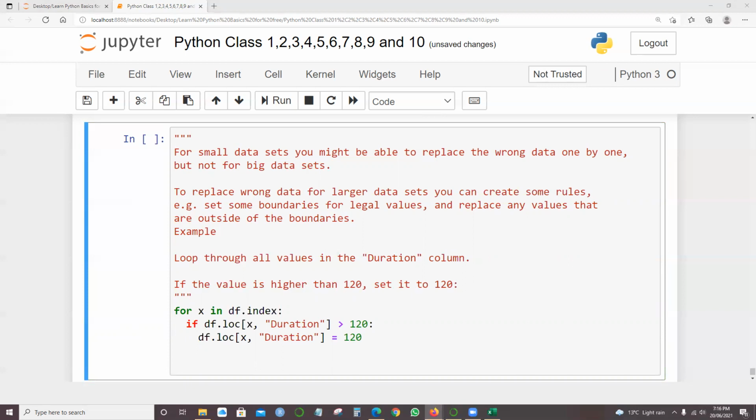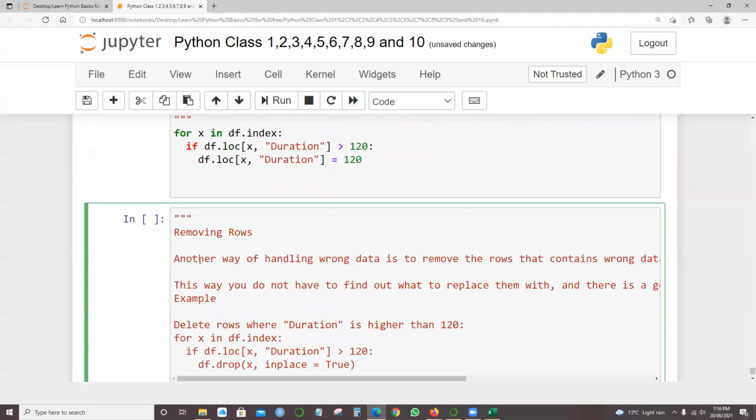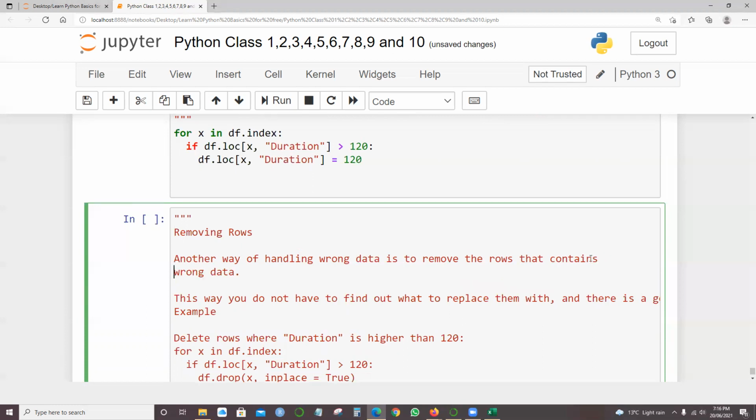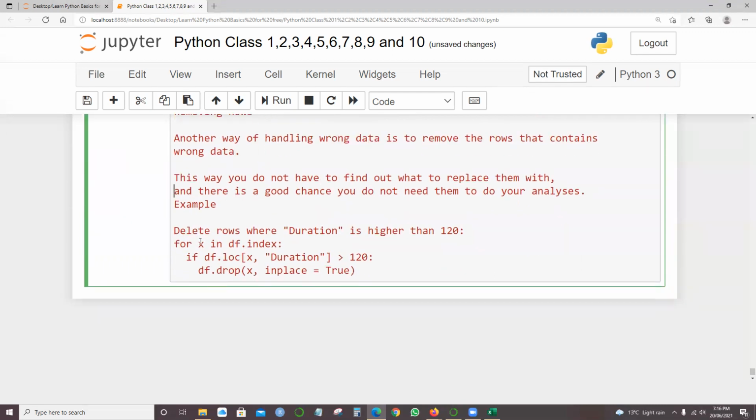And there is one more thing: removing rows also. We can also remove all the rows blindly. Let me give an example of removing the rows by setting up rules. Another way of handling wrong data is to remove the rows that contain the wrong data. This way, you do not have to find what to replace with. You don't need to say, replace with this or that. You just simply remove it. So what we're trying to say is: delete rows where duration is higher than 120.